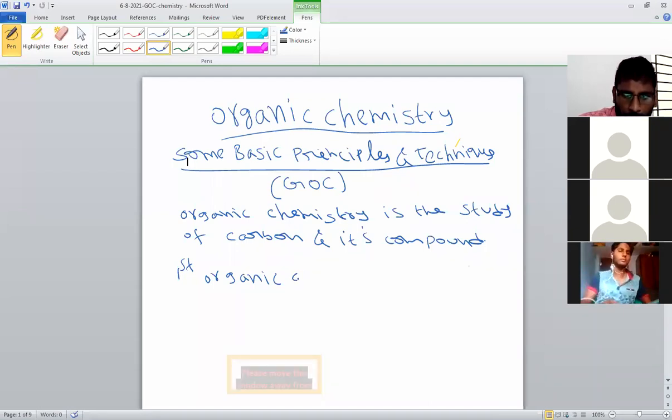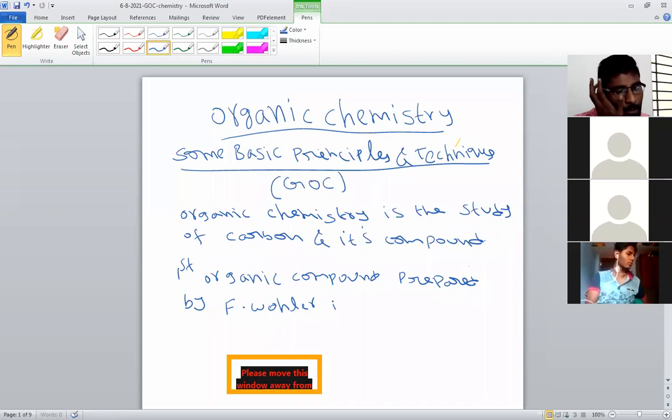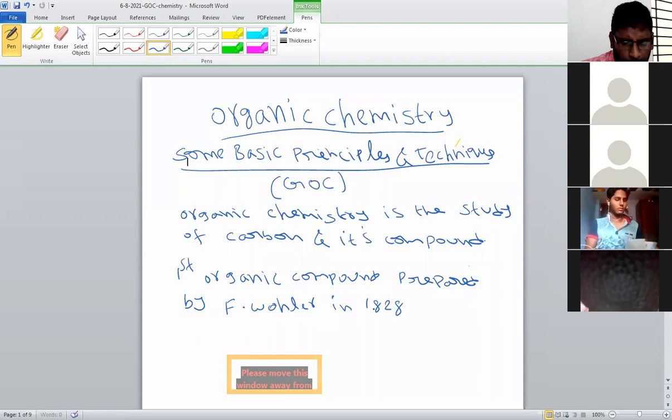The first organic compound was prepared by F. Wöhler, a scientist's name. F. Wöhler prepared the first organic compound in 1828, nearly. What is that first organic compound?